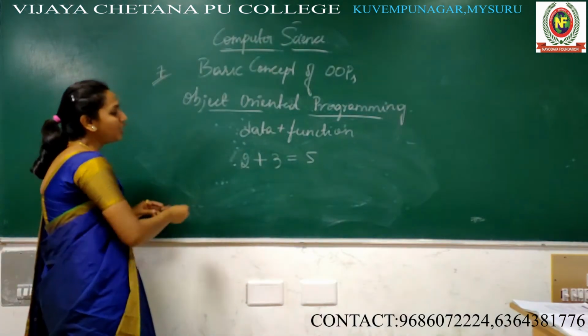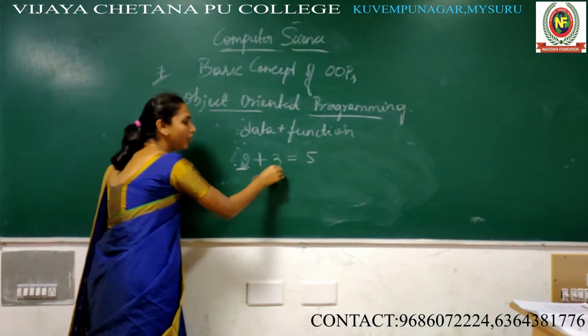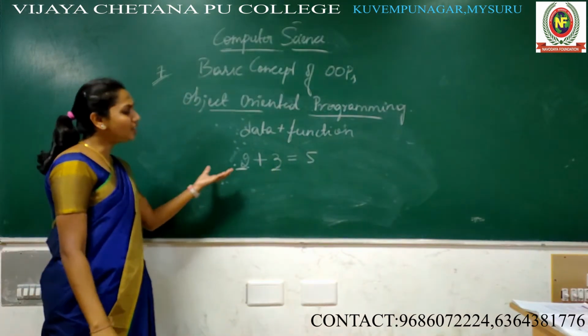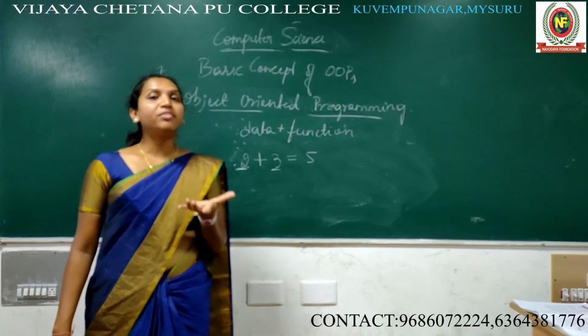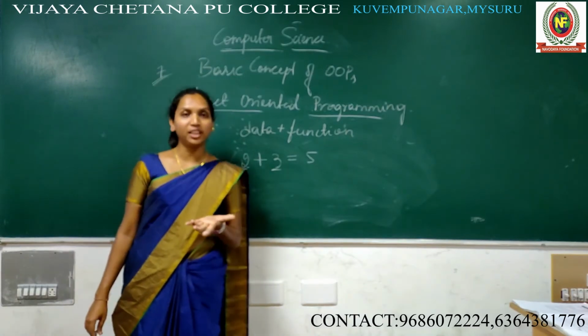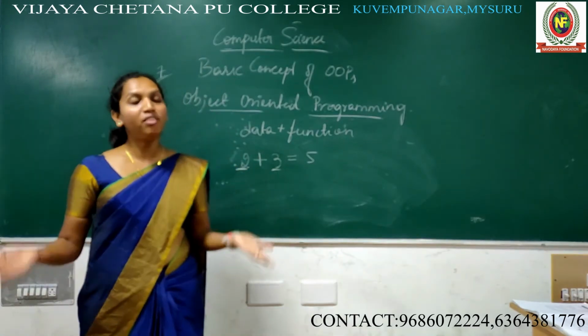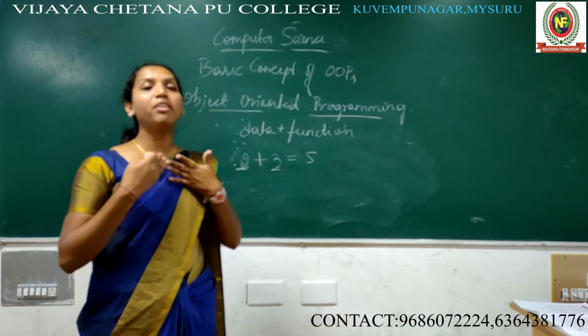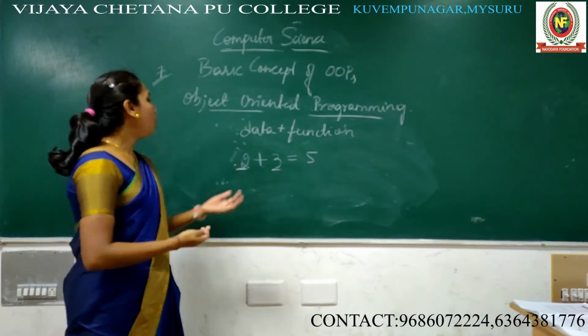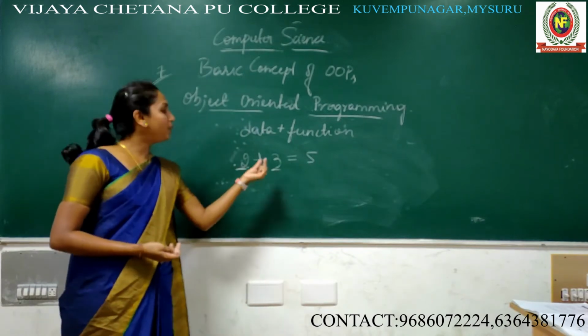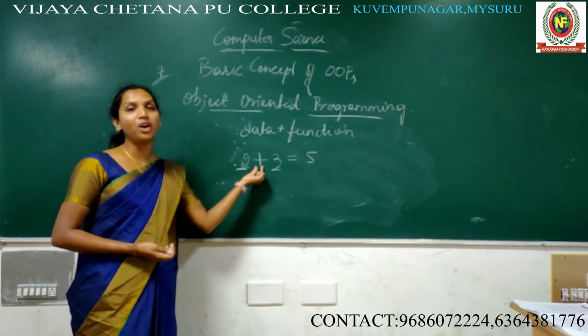Right? So what is the data? Data is a basic element of the OOPS. The actual data is real facts and figures. Whatever the data in the real world, that is the data we are giving to a computer to operate, right? So 2 and 3 are the data. The plus is a function. Why is it a function?